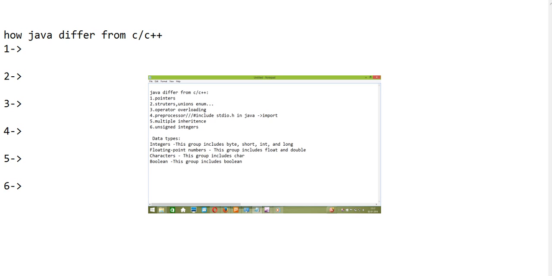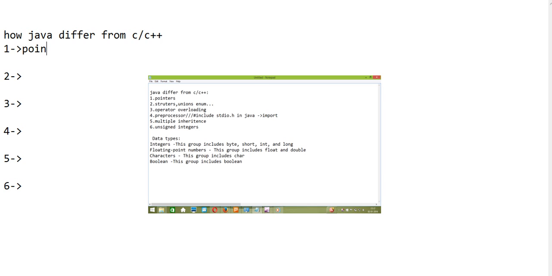Going to explain how Java differs from C or C++. In C or C++, these popular languages are already there. How did Java become a popular language? One thing you should know is that it is platform independent. But other than this, there are other things you should know.